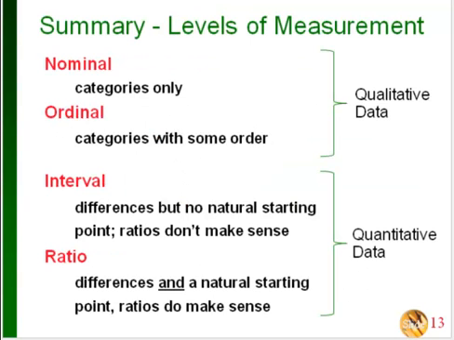So here's a summary of the two types of data overall, the qualitative and the quantitative, and then the 4 levels of measurement. So nominal and ordinal go with qualitative data, and interval and ratio go with quantitative data.